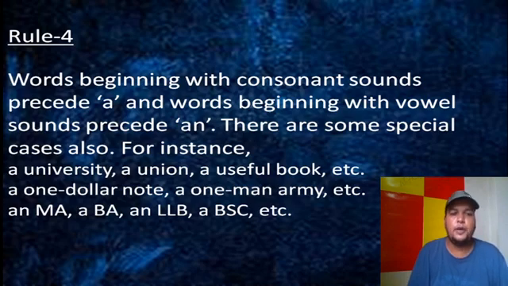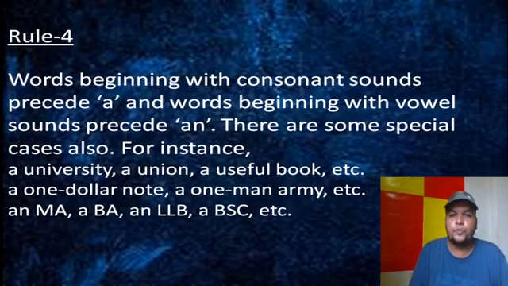Another one, you see some abbreviations: an MA, a BA, an LLB, a BSc. You see that there are four abbreviations here. In two cases, an is used, and in two cases, a is used. Why? You see that MA and LLB, in these two cases, an is used. If you notice, it is the first sound that counts, and it is actually a vowel sound.